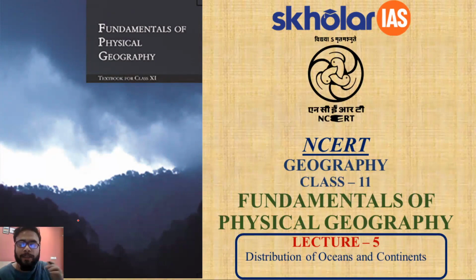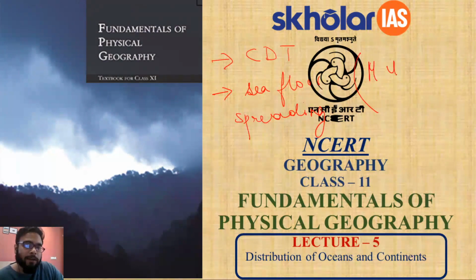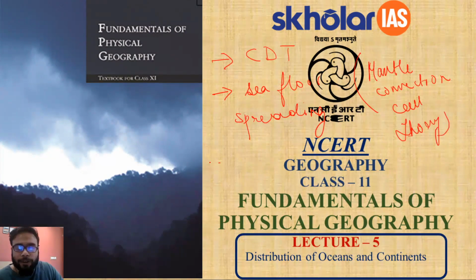Now, in order to understand the distribution of oceans and the continents, we have to understand three very important theories. The first one is called the CDT, or the continental drift theory. Then we will look into another theory which is called the sea floor spreading theory. And this theory goes hand in hand with another theory which is called the mantle convection cell theory. And lastly we will also talk about the plate tectonics theory.